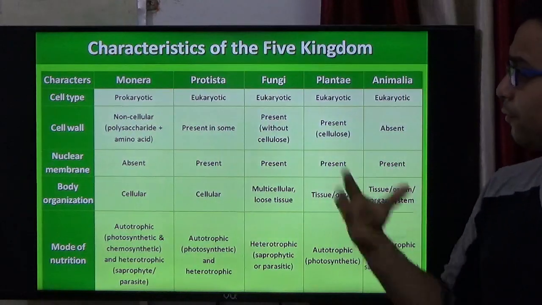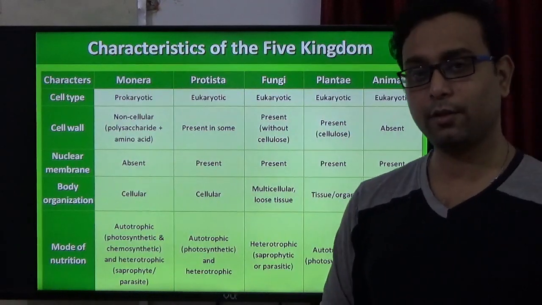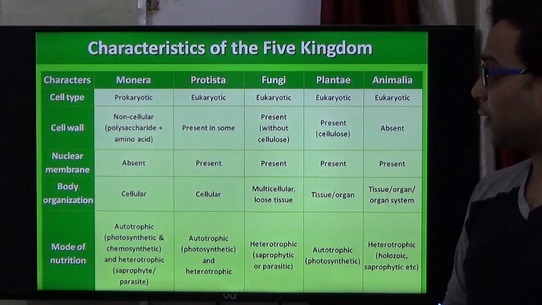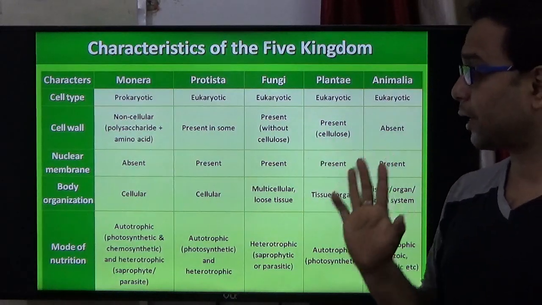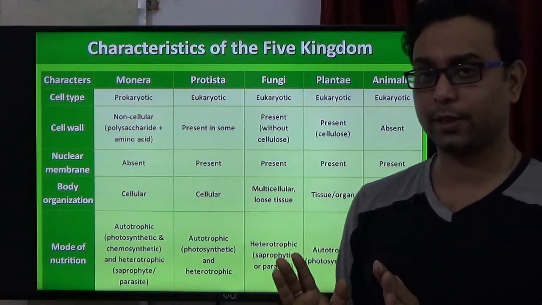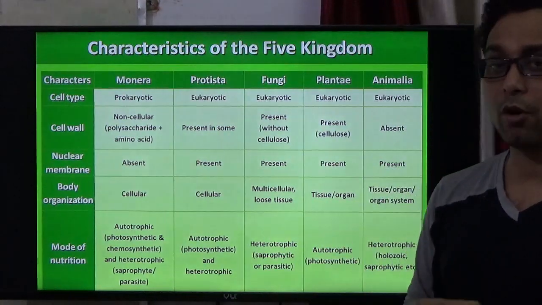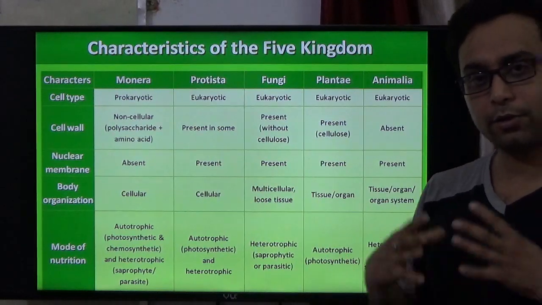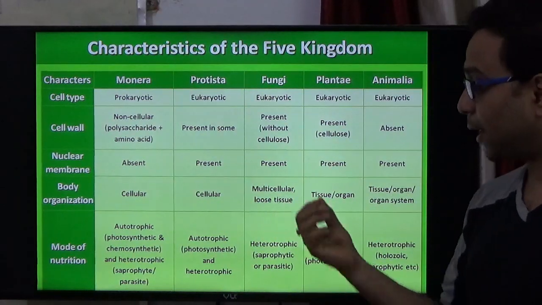Next up, the fungi. They are eukaryotic, so their nucleus is developed and present. A cell wall is present, but cellulose is not present; generally it is made up of chitin. Nuclear membrane is present because they are eukaryotic cells.